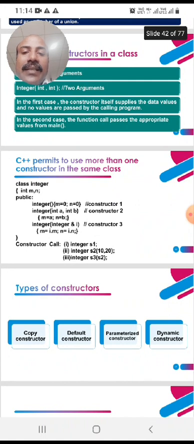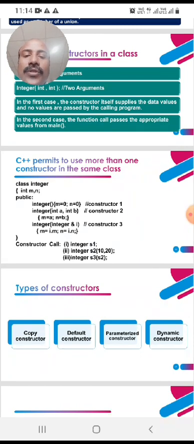Here we declare a class with the name integer and two variables m and n. In the public section we initialize those private members. The empty constructor integer sets m equal to 0 and n equal to 0.